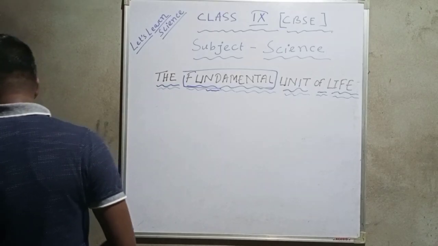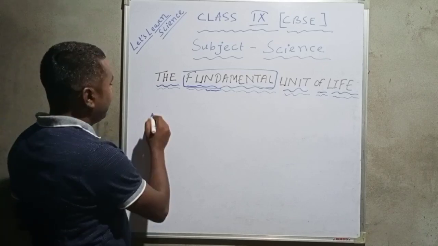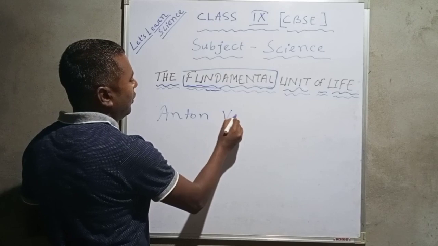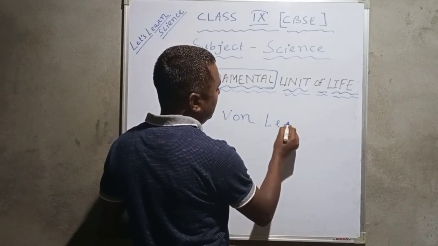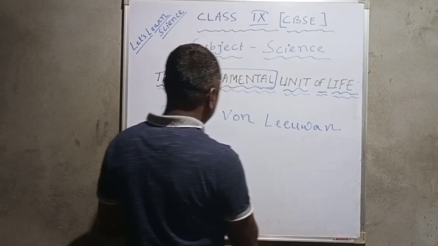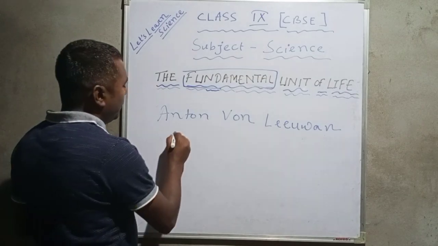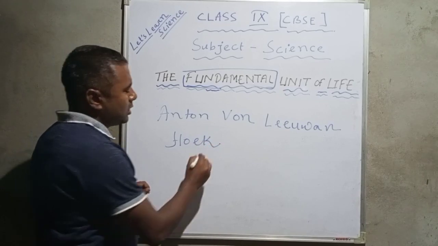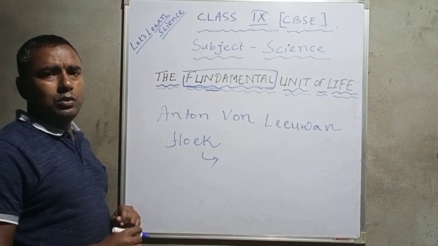Next, one more scientist, Anton von Leeuwenhoek, a Dutch scientist, or you can say a Dutch microscopist.